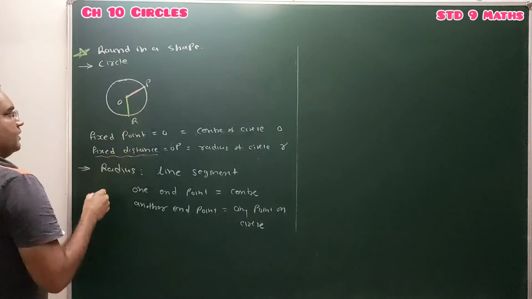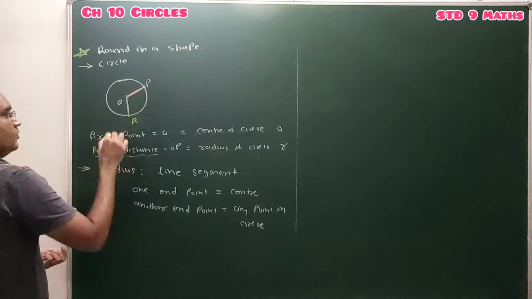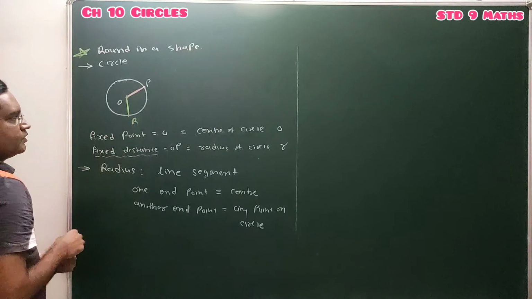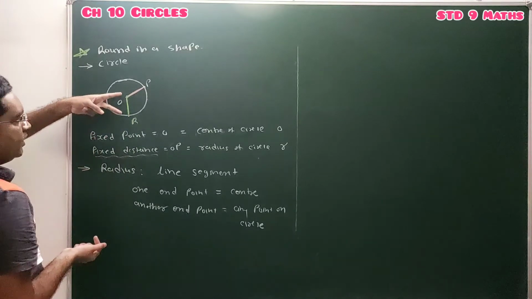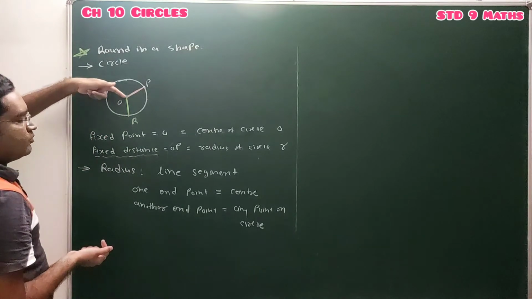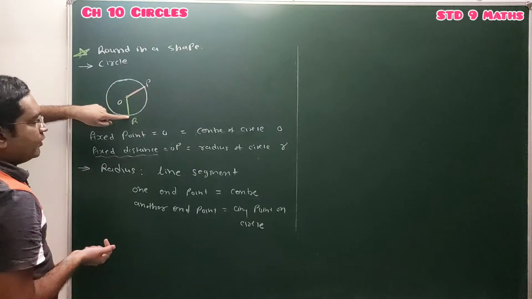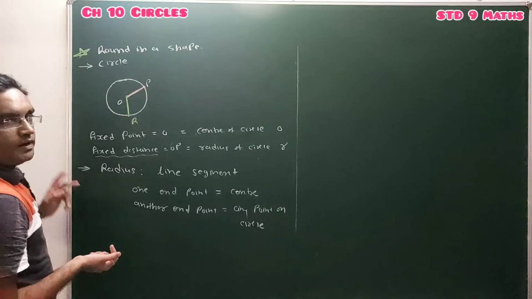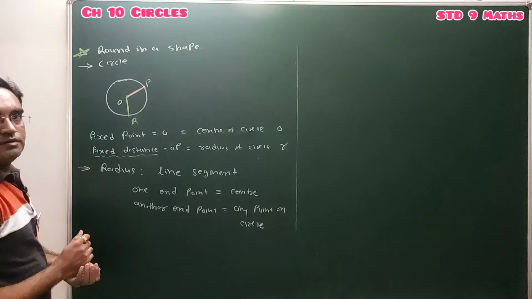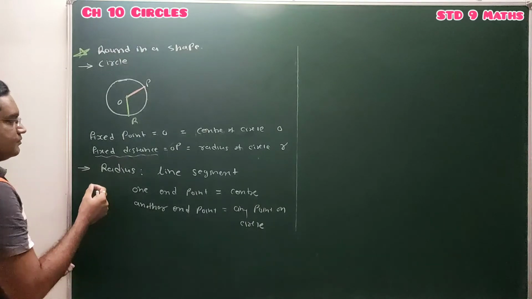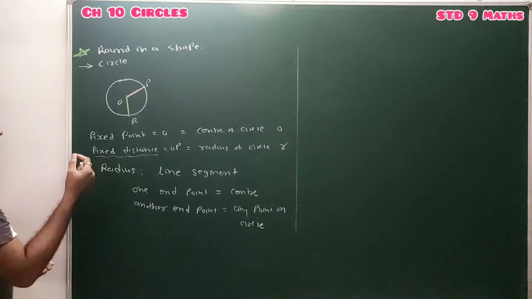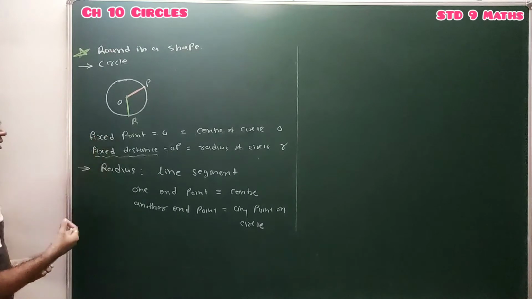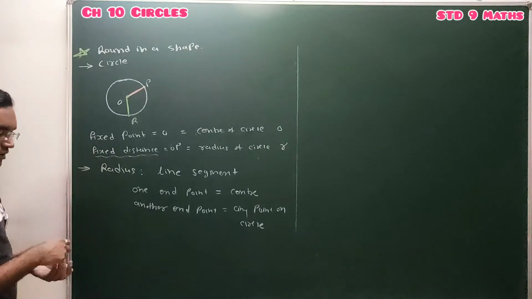OR is the line segment whose one endpoint is O, another endpoint is R. One endpoint is the center of circle and another endpoint is a point on the circle, so this line segment is the radius of circle. Clear? So this is circle, center of circle and radius of circle.